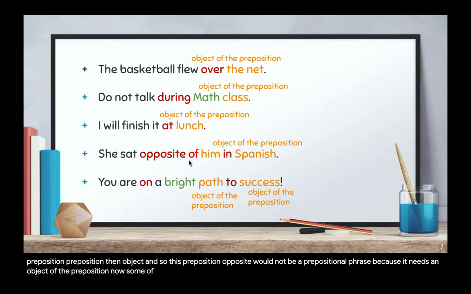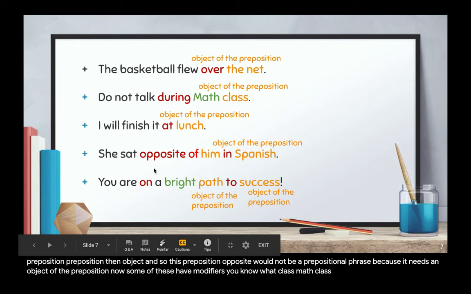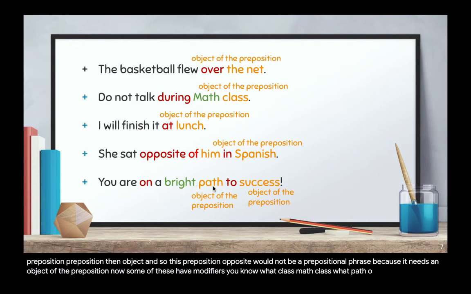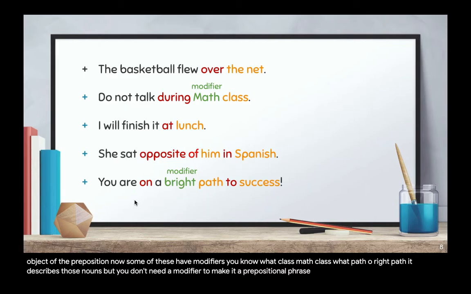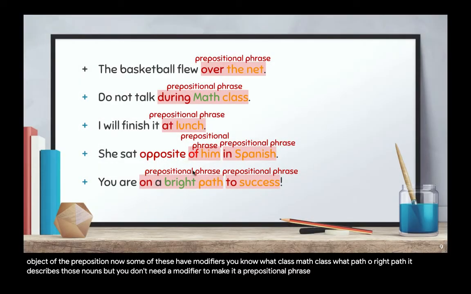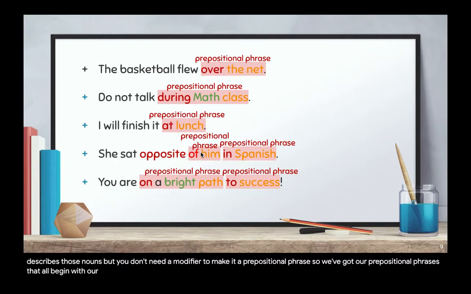Now, some of these have modifiers. What class? Math class. What path? A bright path. It describes those nouns. But you don't need a modifier to make it a prepositional phrase. So we've got our prepositional phrases that all begin with our prepositions and have an object of the preposition.